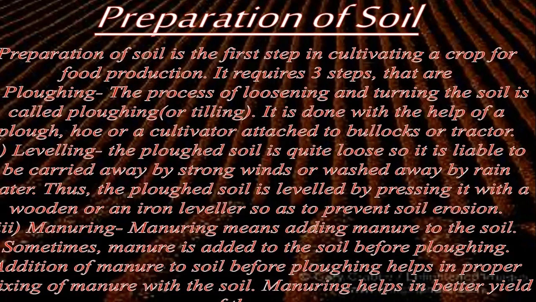You must have seen at your home, even whenever we put a new sapling into a flower pot, we loosen the soil. There is a reason why. The loosening and turning of soil is known as plowing. And because we are doing it in the fields, it is done on a large scale. So that can be done with the help of a plow, hoe, or a cultivator.